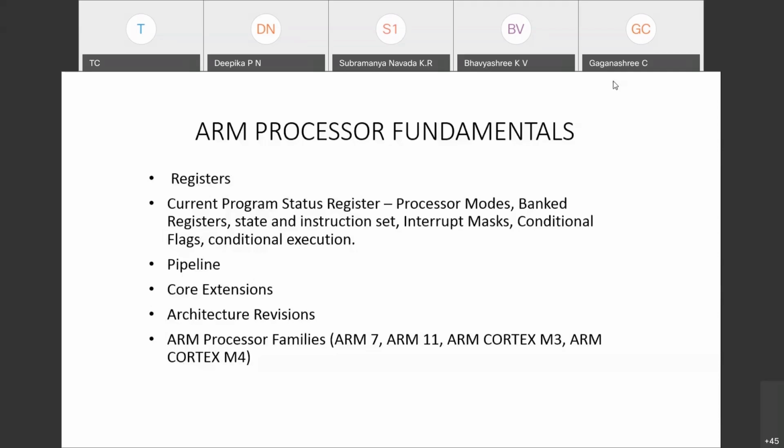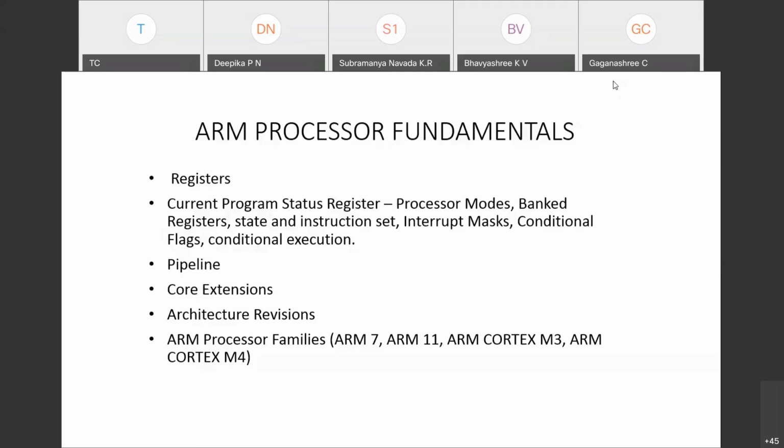If you ask why it looks into the current program status register, I will say this much for now: the current program status register is required for controlling the internal operation of the processor. It means the entire control and internal operations can be done by setting values in the current program status register.